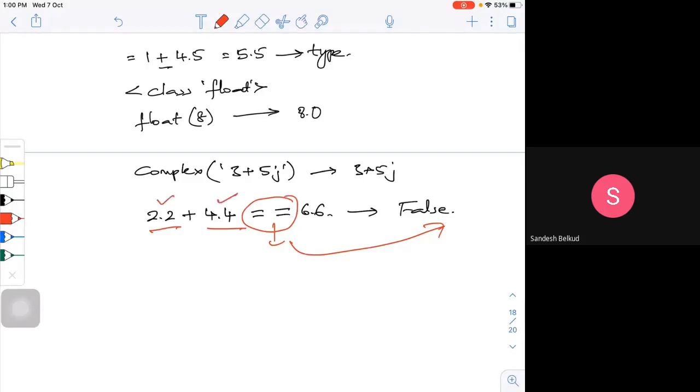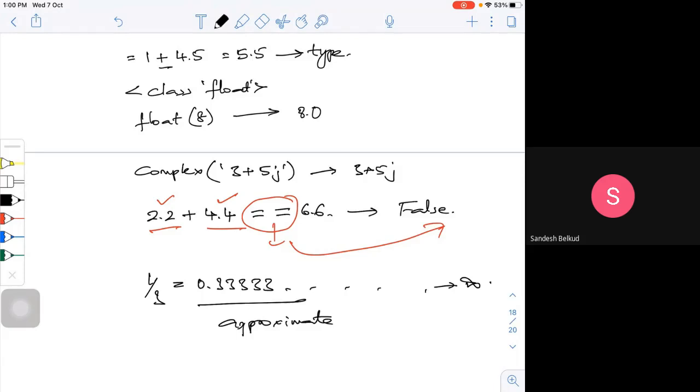Say, for example, what is 1/3? If I try to give 1/3 as a decimal, it is going to give 0.333333, something like that, which may go up to infinity. And we can only have an approximation. 1/3 is equal to 0.333, which is an approximate.